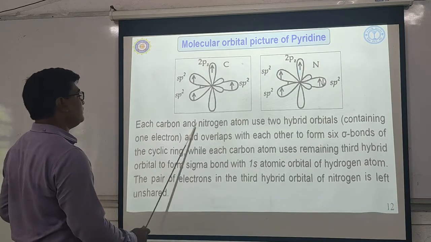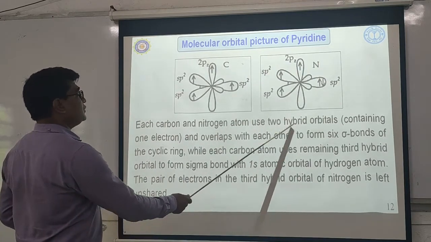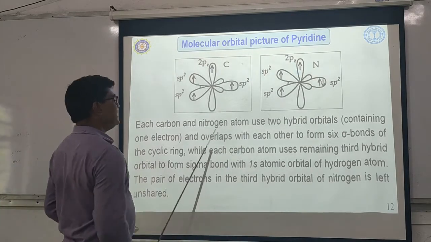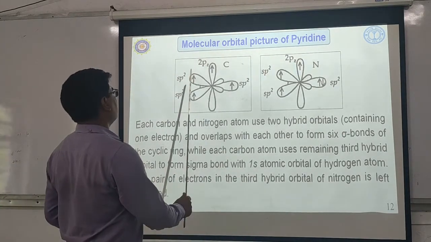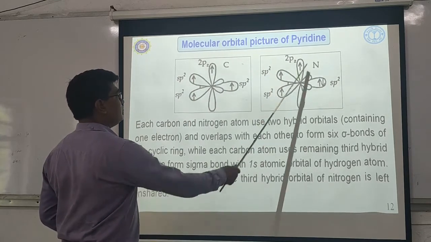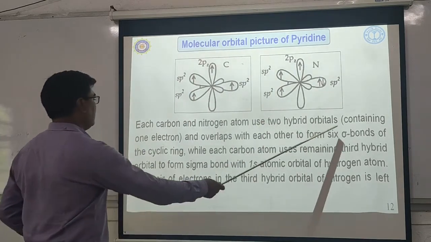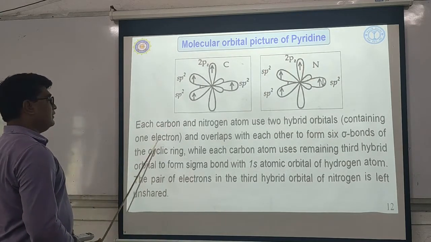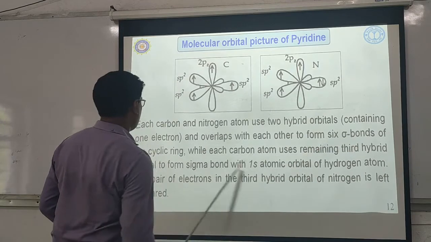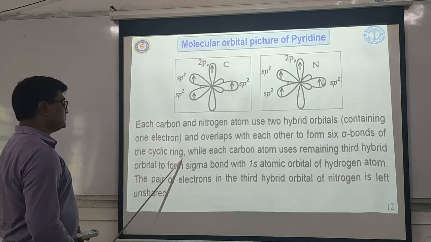So each carbon and nitrogen uses 2 hybrid orbitals. Now, which type of hybrid orbital? The orbitals containing only unpaired electrons. So any 2 from carbon and this one from the nitrogen, each containing 1 unpaired electron, overlap with each other to form